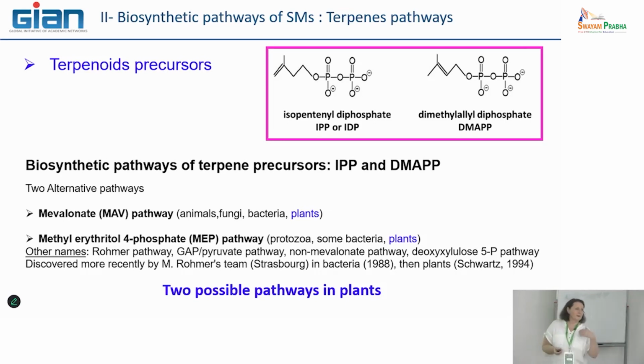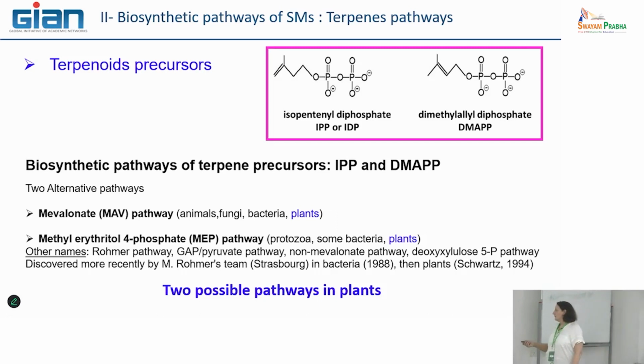The classical pathway known for every eukaryotic and also prokaryotic cell is what we call the mevalonate pathway, due to one of the intermediates, mevalonate, that is the very starting point of the metabolic pathway, and this pathway leads to production of IPP in particular.